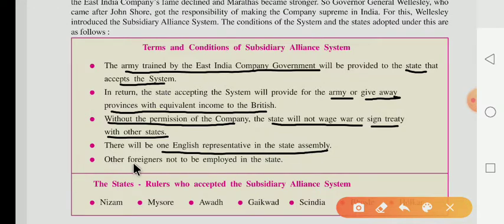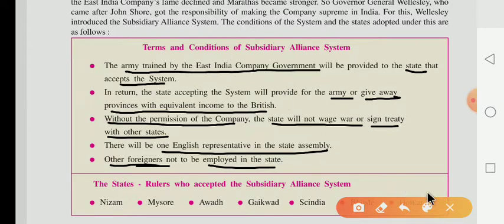And the last one, other foreigners are not to be employed in the states. The last condition is that you cannot recruit any other foreigner as employees in these states. Now it means from the subsidiary alliance system, we learn that every ruler in India had to accept and pay the subsidy. Subsidy means a sum of money granted by the state to the British to maintain the British army.